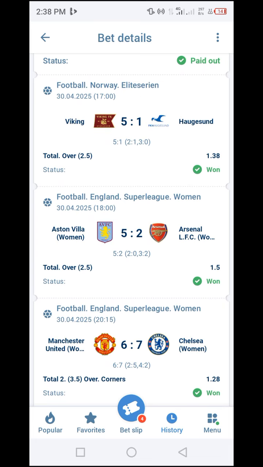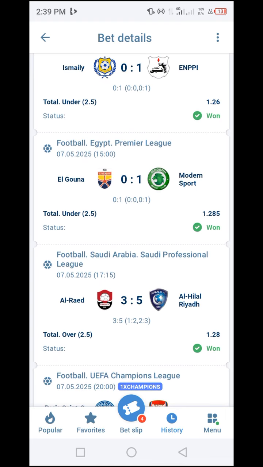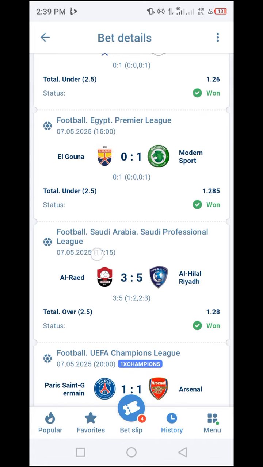We have this one here in the Norway Eliteserien, Viking and Haugesund, 2.5 goals, odd 1.38. England Super League Women, Aston Villa and Arsenal, 2.5 goals, odd 1.50, and so on. Let's look at another. Here we look at the probability of under 2.5. You can see Ismaily and MP, under 2.5, odd 1.26. Next, El Gouna against Modern Sport, under 2.5, odd 1.28. Next, Al Hilal against Al Raed, 2.5 goals, odd 1.28, and so on.